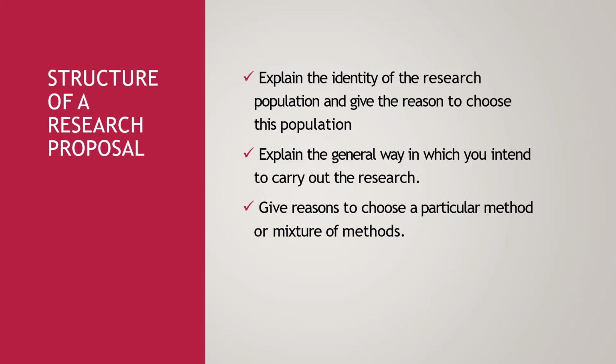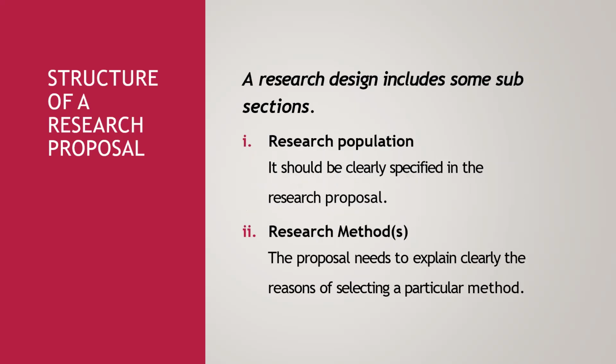This also explains the sampling method, whether you are going to conduct random sampling or a different type of sampling technique. You will explain these things in the research design, and also the sample size and the setting of the research. It will also include the inclusion and exclusion criteria: what type of patients or what type of study you want to conduct, what the inclusion criteria will be, and what the exclusion criteria will be. You also have to mention the ethical considerations in the research design, that is, whether ethical approval was obtained for that population.